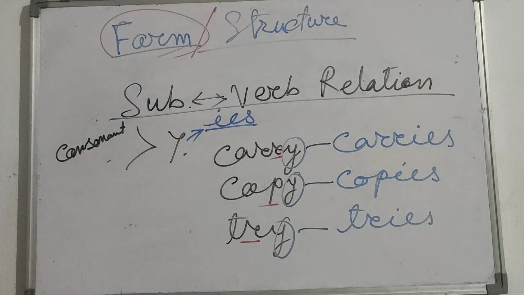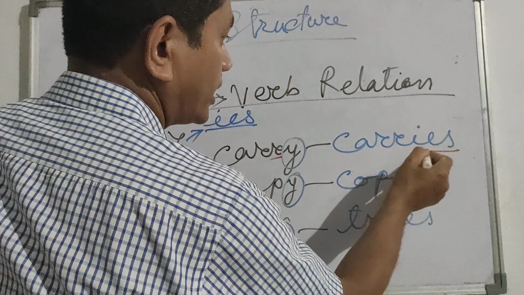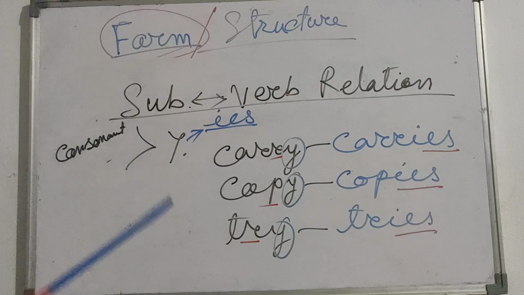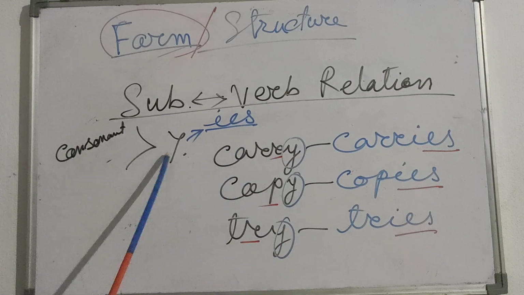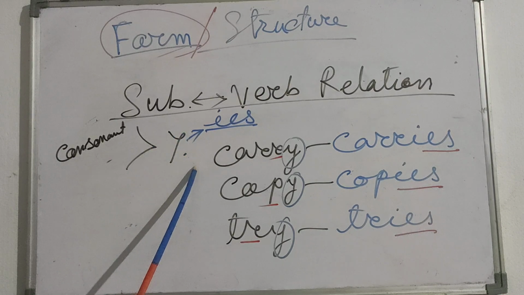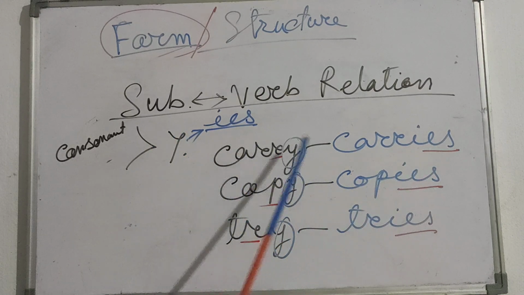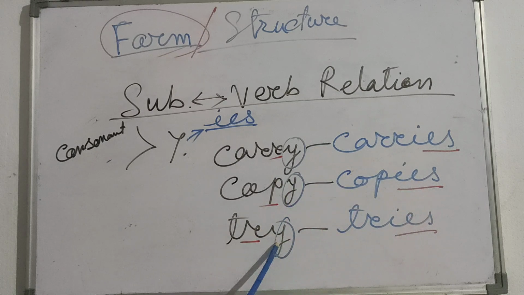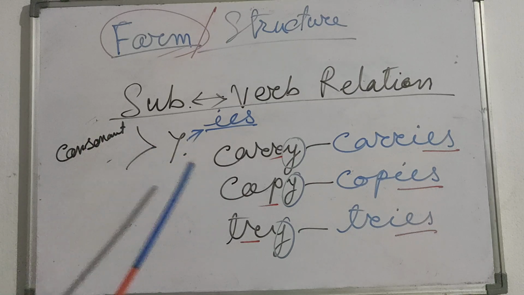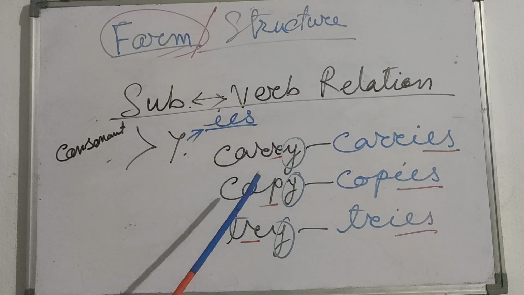The verb ending with y will become ies. Carry, carries. Copy, copies. Try, tries. When y is preceded by a consonant and the verb is used in present indefinite tense, third person singular number.